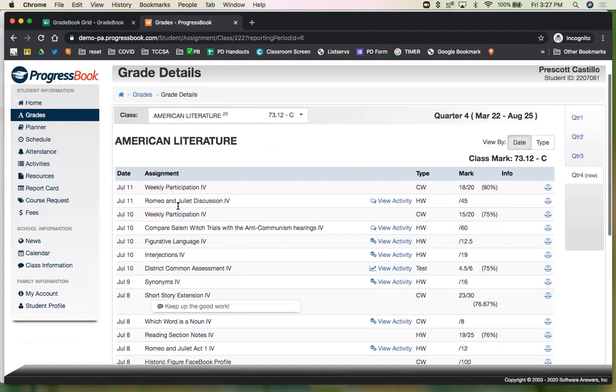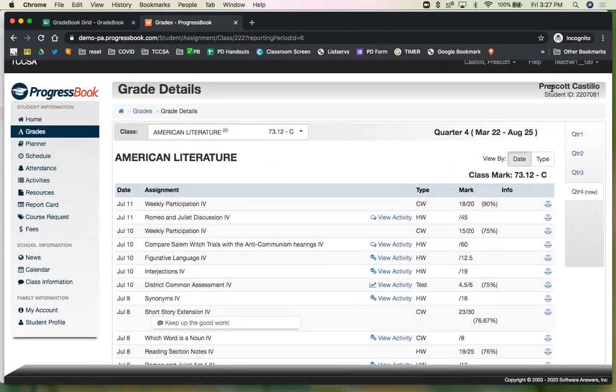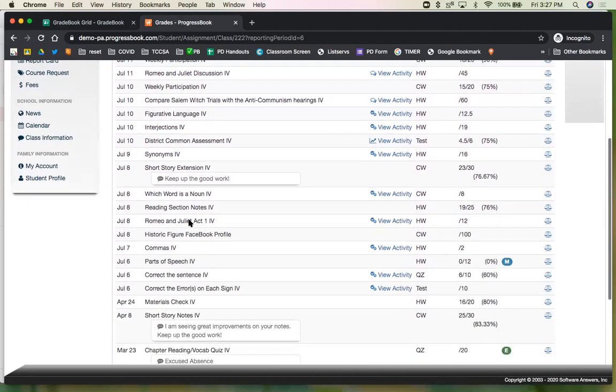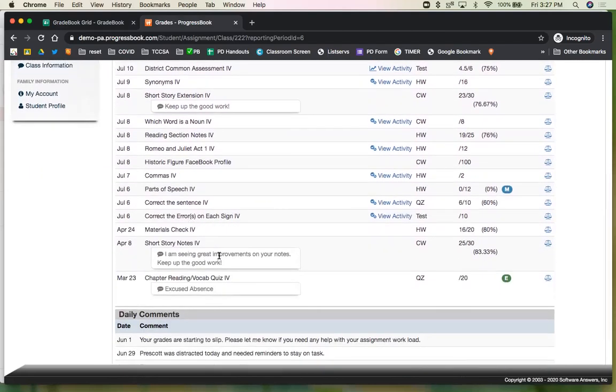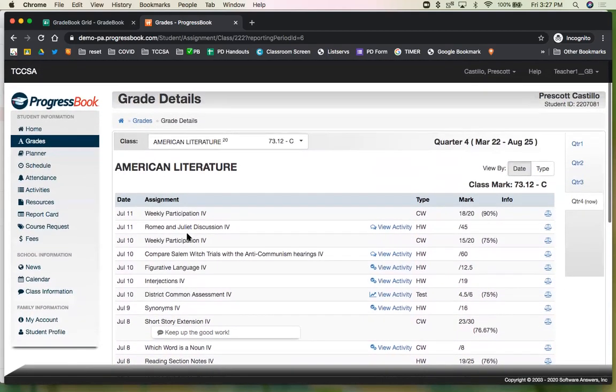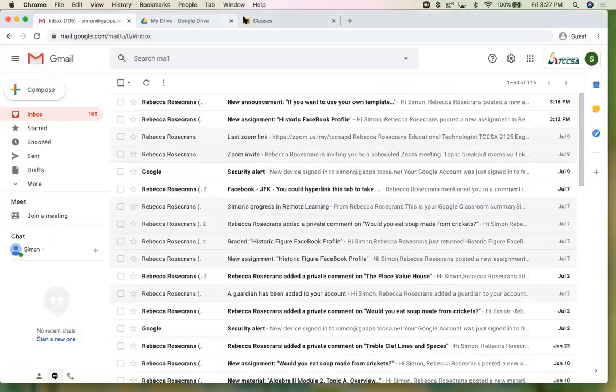So when I came back in here, I'm still looking at Prescott. That's my student. And so keep up the good work, seeing great improvements. And so we have all types of assignment comments, ways to communicate with our parents and our students. So that's it for our ProgressBook side of comments.